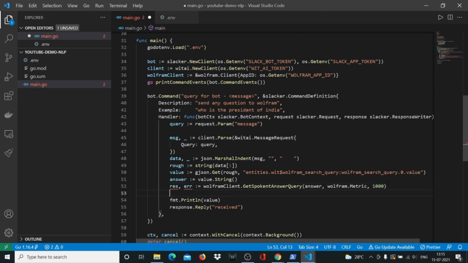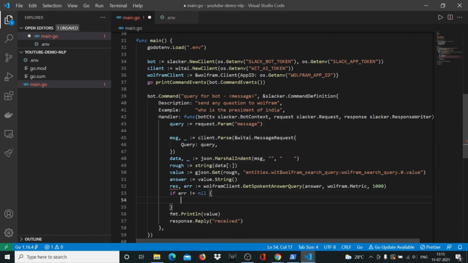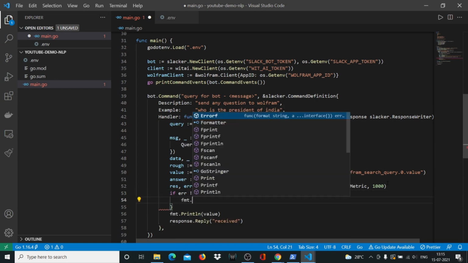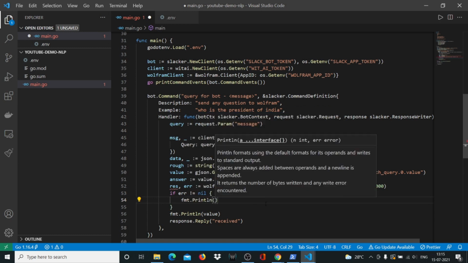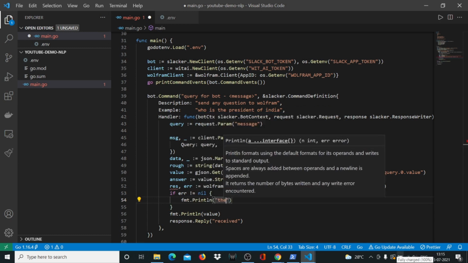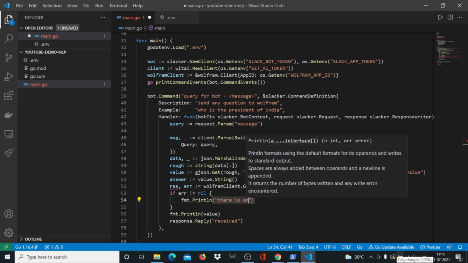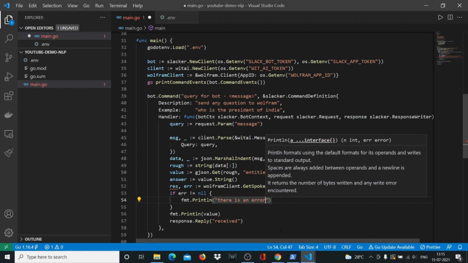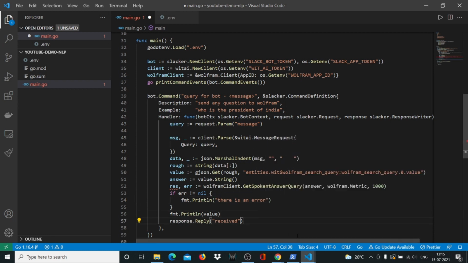And if there's an error, which means if error not equal to nil, we will print out there is an error, and the response, we will send our response object, the res, right?